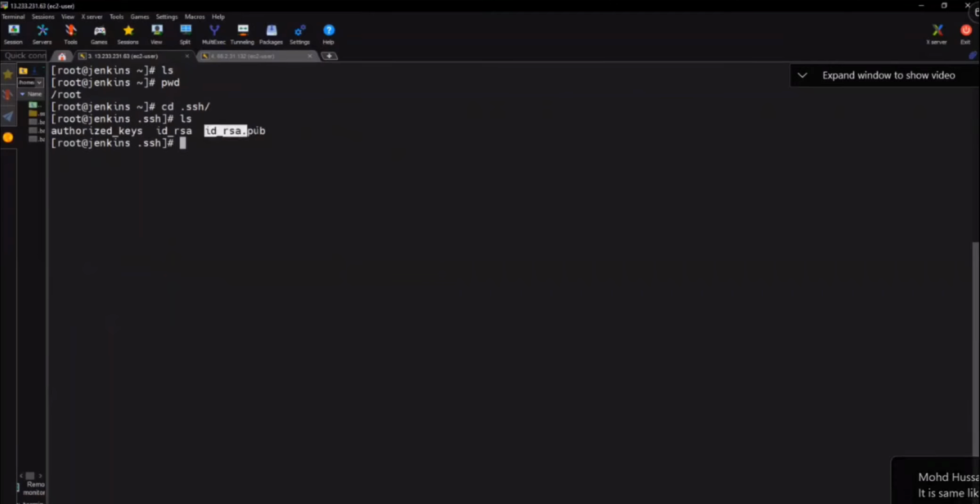Yes. What is this? Public key. And what is this? Private key. So we need to copy this public key to the remote server. In order to connect to the remote server, either you do the passwordless login that we have done in the Linux concept. I'm showing another way of doing it now.